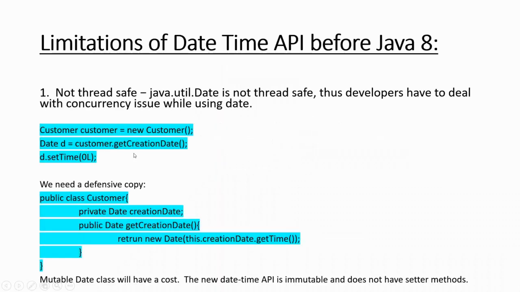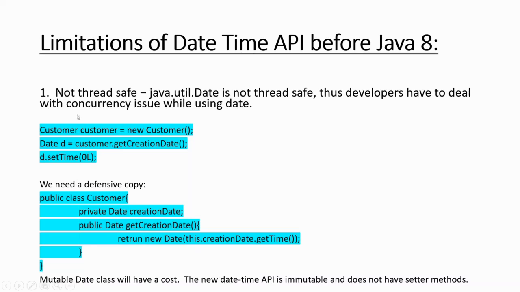So let us discuss what the limitations of the date and time API were before Java 8. First, they are not thread safe. So date is not thread safe. What do I mean by that? It means developers will face concurrency issues, meaning the data will not be consistent. The date can be manipulated by any thread.